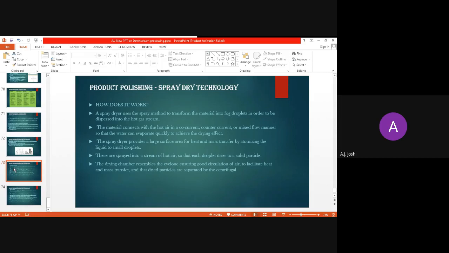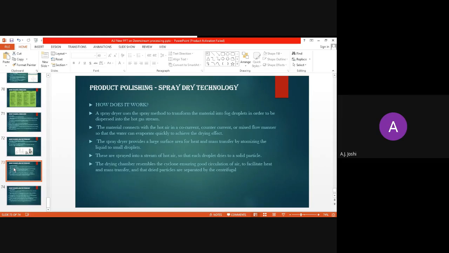The spray dryer provides a large surface area for heat and mass transfer by atomizing the liquid into small droplets. Okay, so here liquid is transformed to small droplets, and during this process of transformation of our liquid end product to small droplets, a large surface area is provided so that there is remarkable heat and mass transfer.